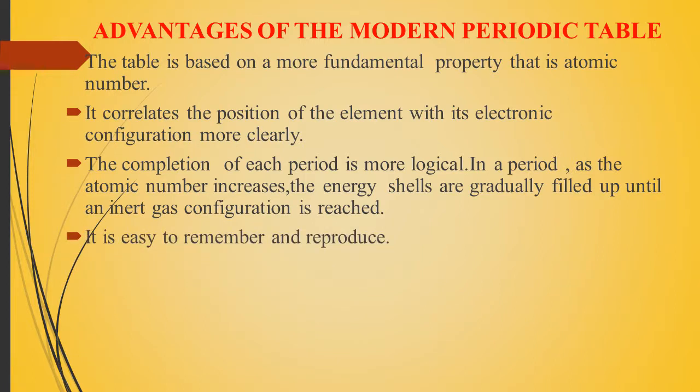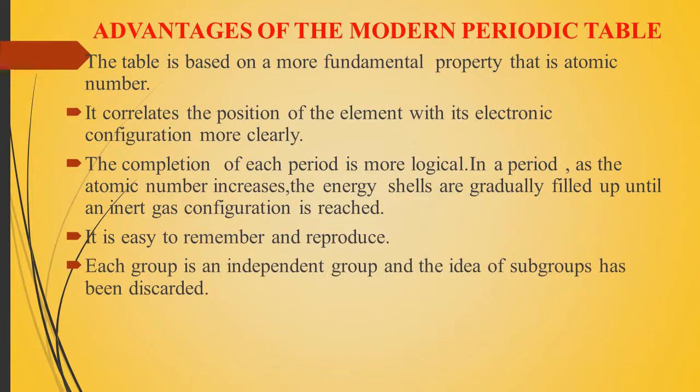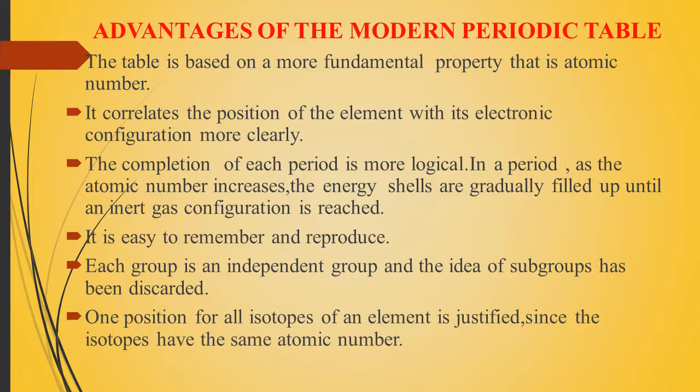And the fourth one: it is easy to remember and reproduce. It is easy to remember how we have to arrange the elements and which position each element is placed in. And each group is an independent group. We know that each and every group is independent, and from the group family itself, we know what type of elements are present in that particular group. One position for all isotopes of an element is justified. Isotopes have the same atomic number, we know that. So the position for all isotopes of an element is justified in the modern periodic table.